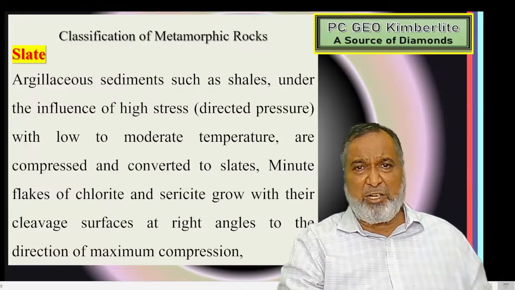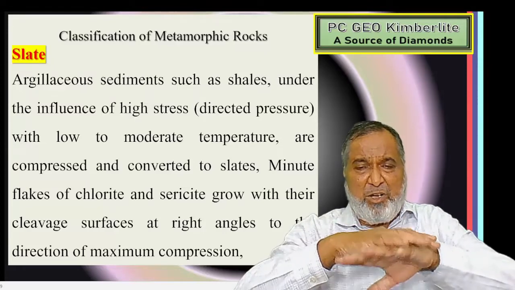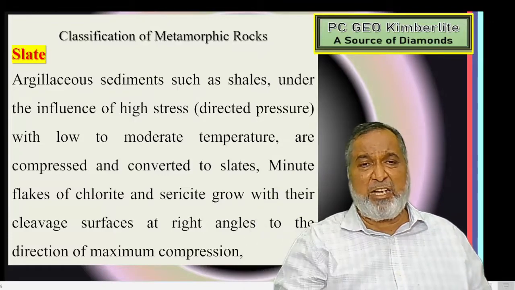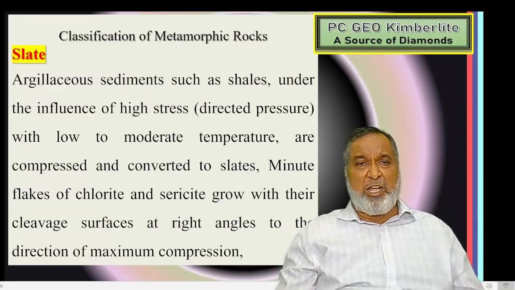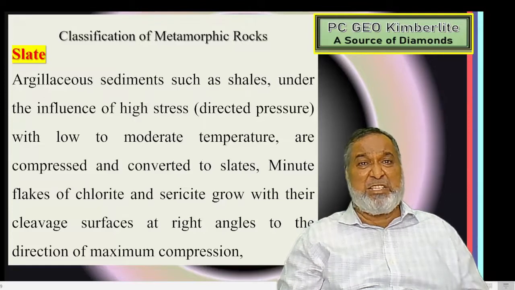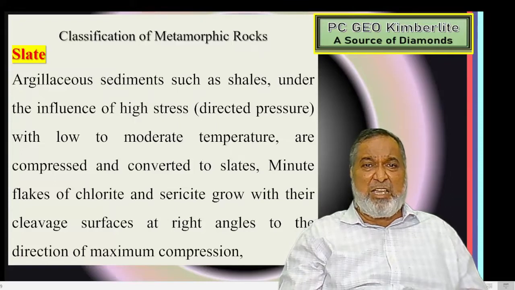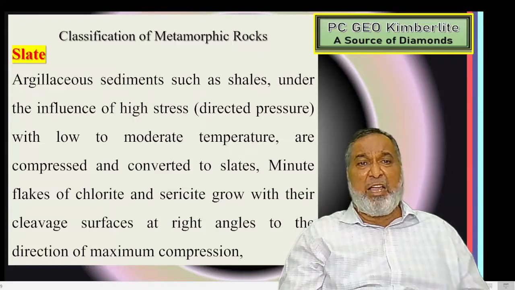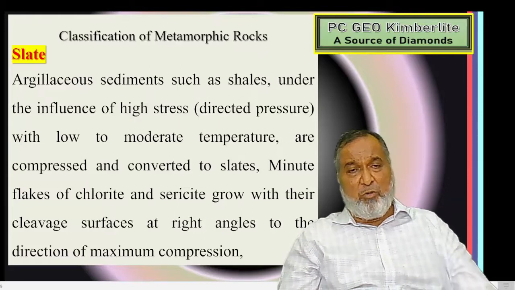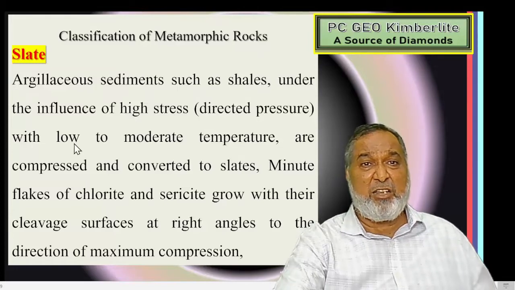Due to this compression, the minerals align in a different direction due to the directed pressure, slightly changing their orientation to minimize the pressure, and due to that the wear and tear of the rock takes place. The fine crystals are recrystallized as silicates grow, and a rough cleavage forms in the rock.